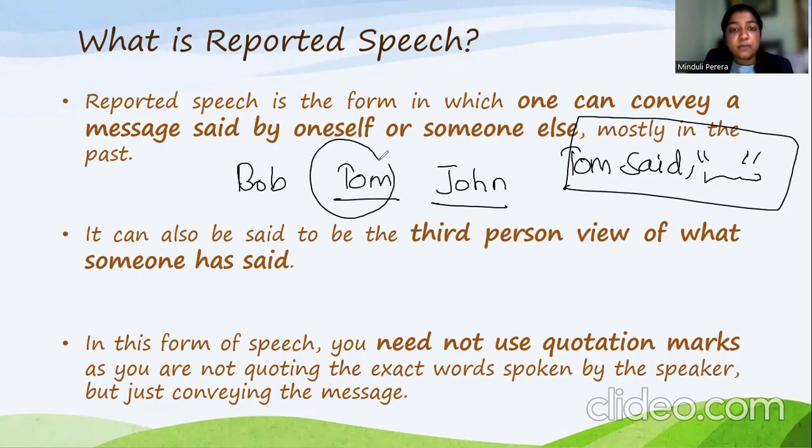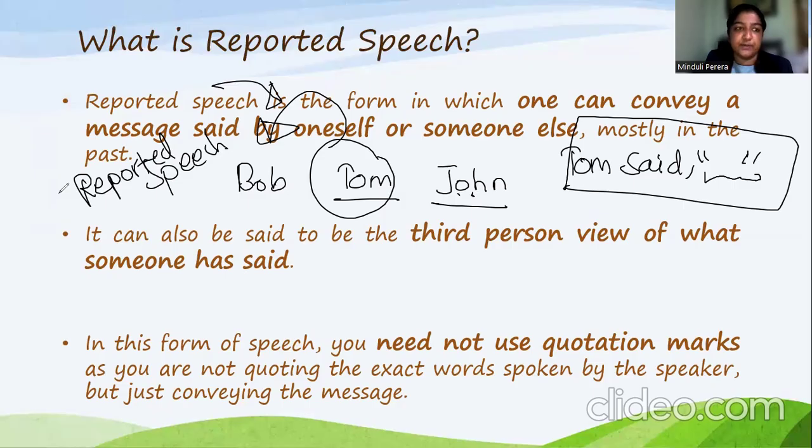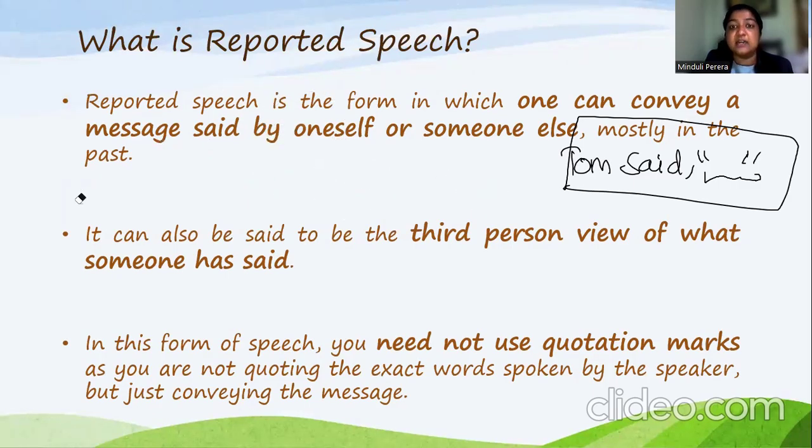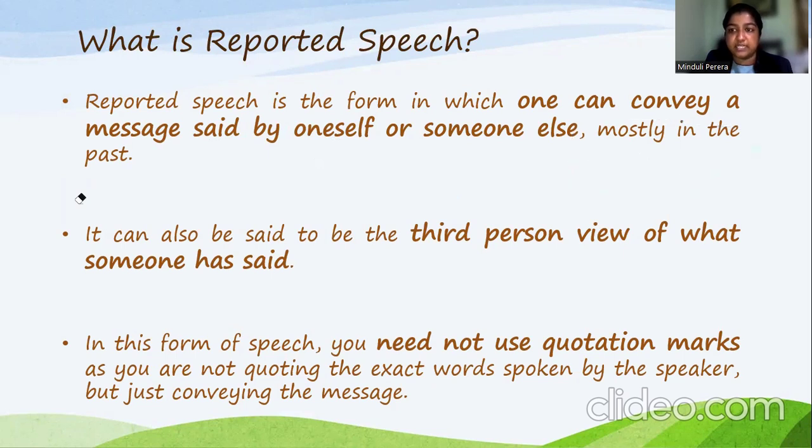But if Tom wants to report to Bob about something John said during their discussion, then here we have to use reported speech. That means Tom is reporting to Bob something John said. Okay, so this is the scenario. Also, reported speech we can identify as saying the third person view of what someone said. So Tom is saying something John said to Bob. And in this form, you need not use quotation marks.